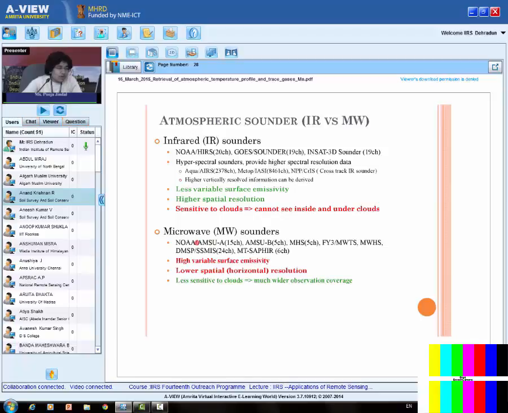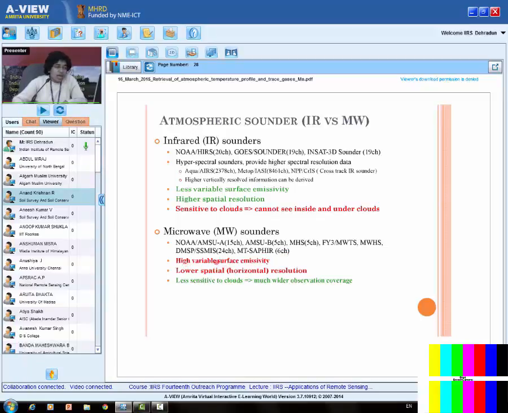For microwave sounder, the examples are NOAA AMSU, Advanced Microwave Sounding Unit A with 15 channels, AMSU B with 5 channels, MHS Microwave Humidity Sounder with 5 channels, and we have MWTS, the Chinese mission, then NWHS, then DMSP SSMIS with 24 channels, then Megha-Tropiques SAPHIR, this is the Indian sounder.